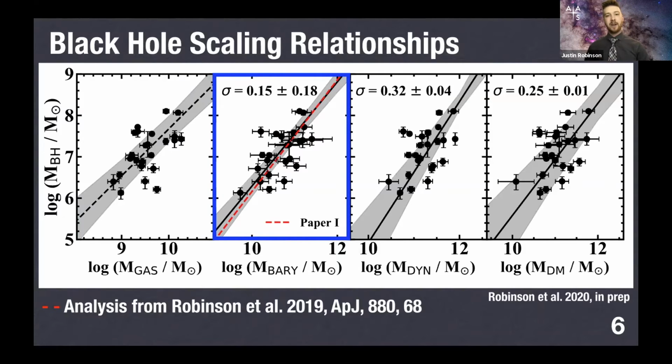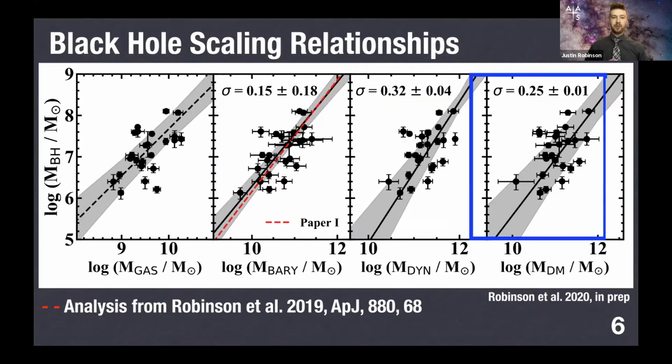Here we've just updated our stellar and gas masses with our new distances, and you see that the relation is virtually identical. If we use the radii of the H1 disks and the rotational velocities, we can constrain what the total gravitational masses are, or the dynamical masses, and compare that to the black hole masses. And we do see a correlation, albeit with a sizable scatter.